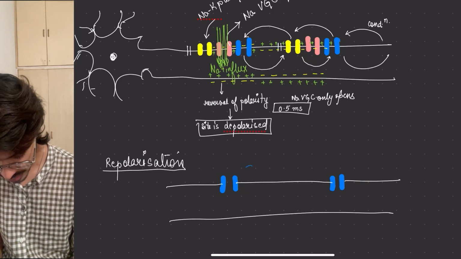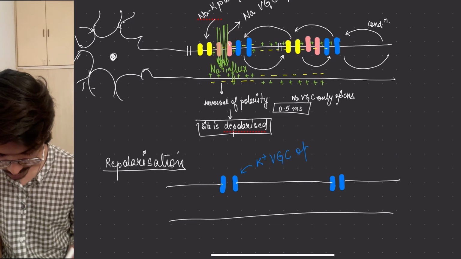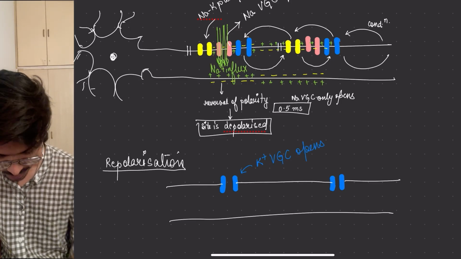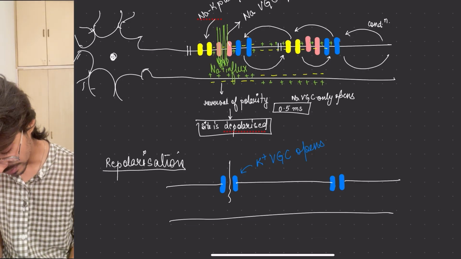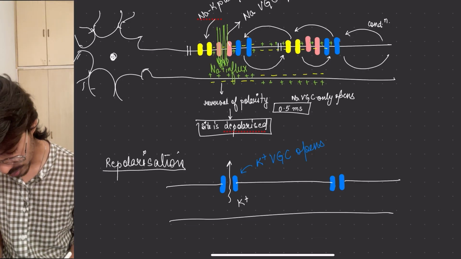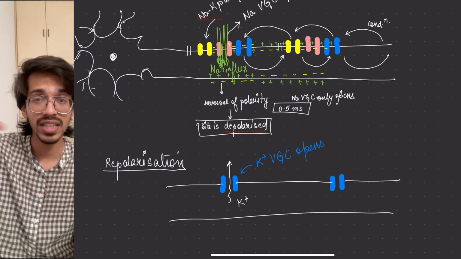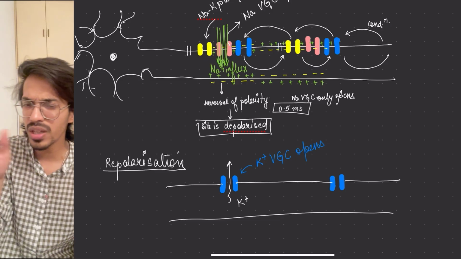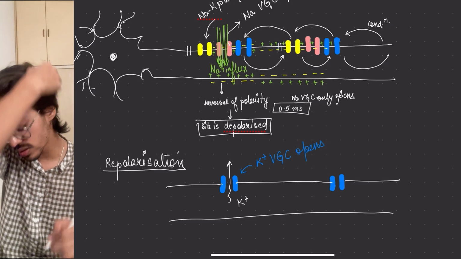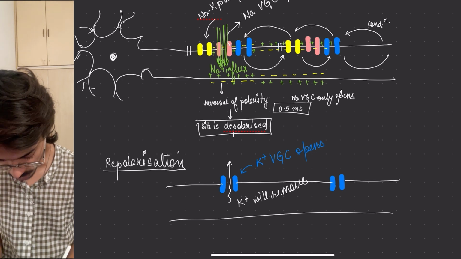So what will happen? This potassium voltage gated channel opens up now. As they open up, from inside, K positive, we know that inside K positive is high because in the resting phase, K positive comes inside and sodium goes out. So the sodium won't go out, the K positive will go out.